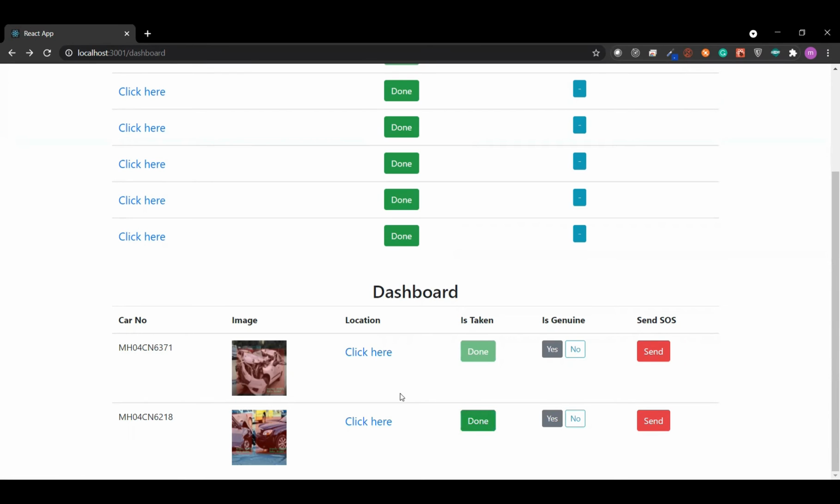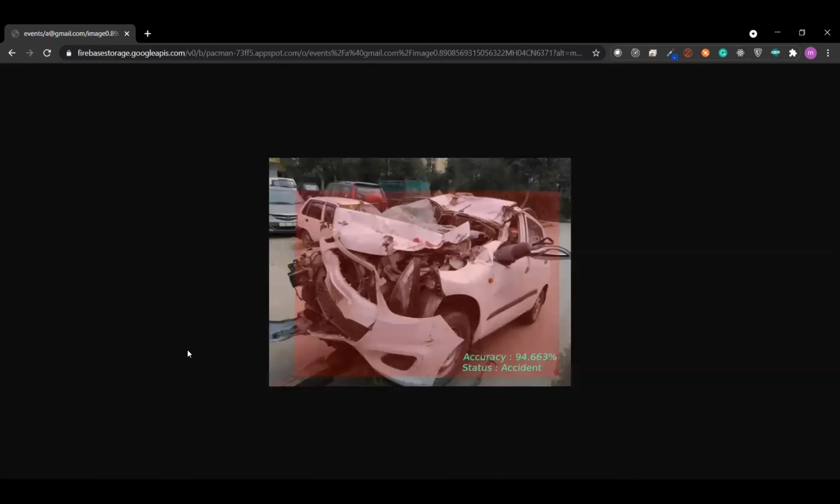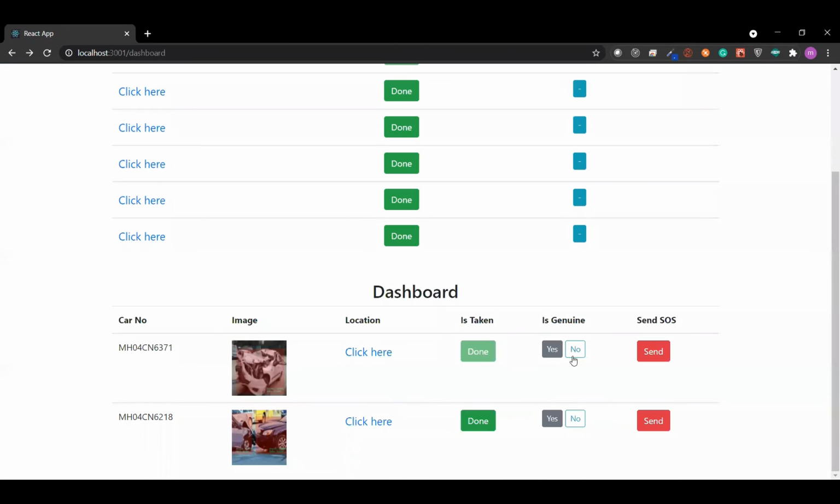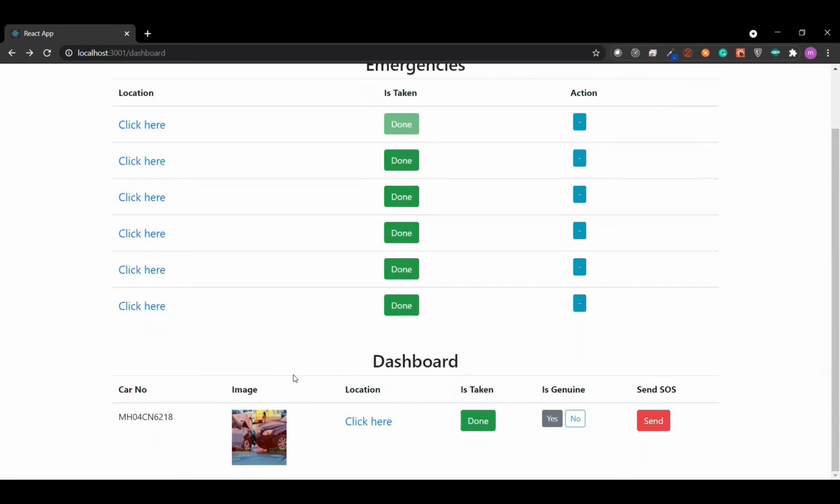Now coming to the genuineness of the accident, we have implemented machine learning, and we also allow the hospital end to check whether the particular image is an accident or not. So we see whether this image is accurate enough, and let's say this was not an accident, then we select no, and this gets deleted.